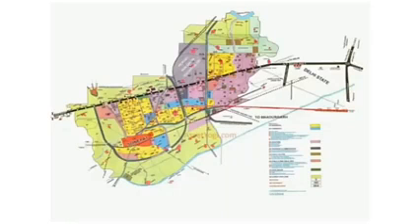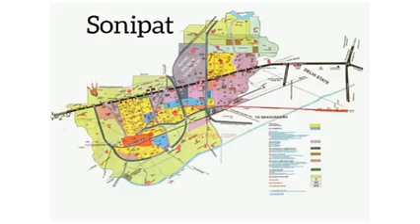Now we will know about road maps. These maps are very useful in our daily life. In this map, you can observe all the major roads of Sonipat. Like Sonipat, all the cities have road maps. These maps are very useful for us as they help in giving correct direction while driving to an unknown